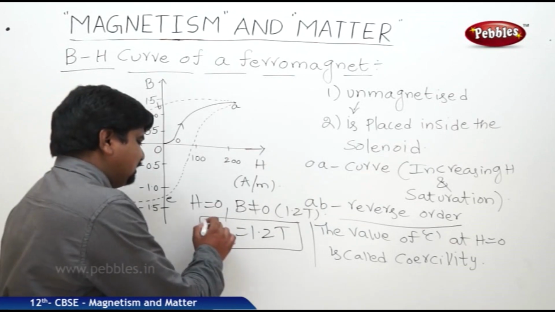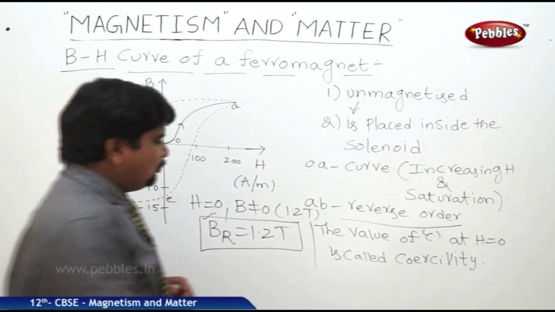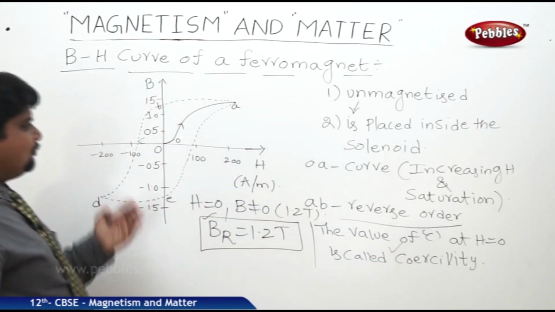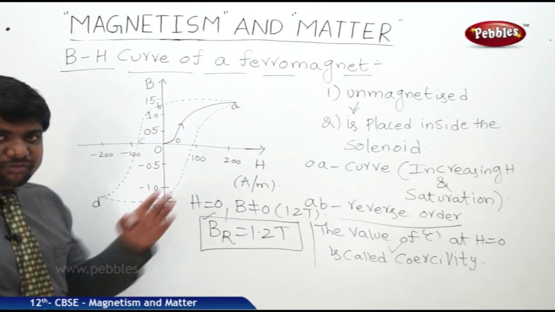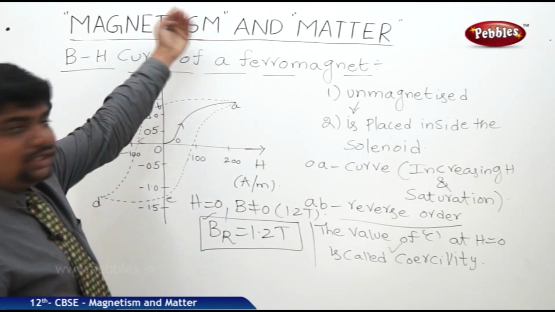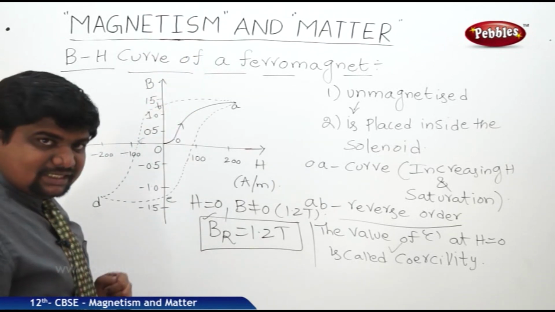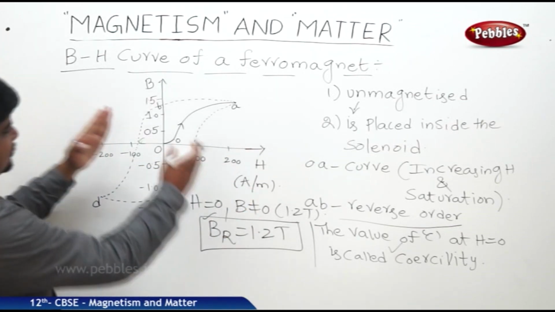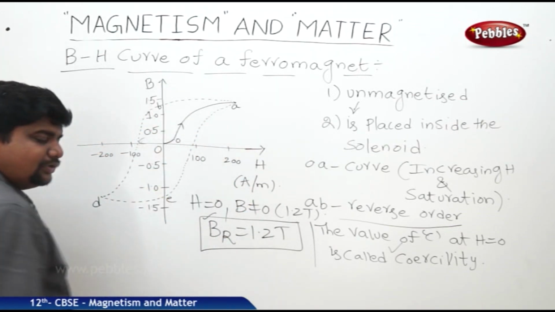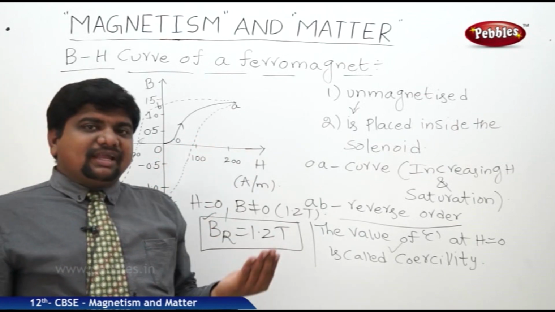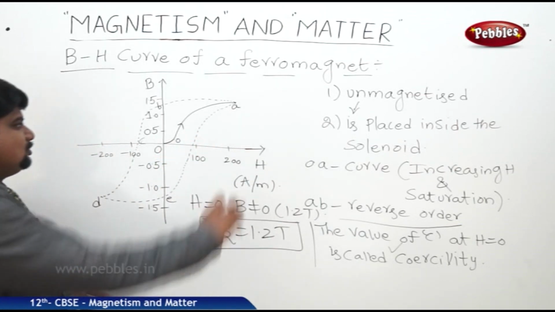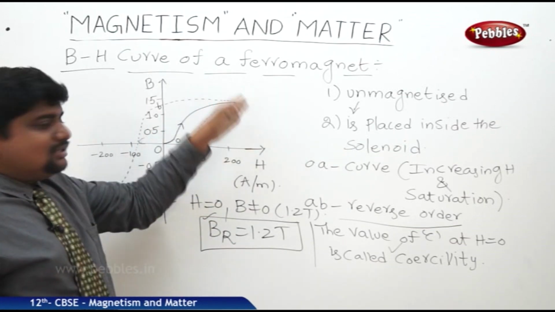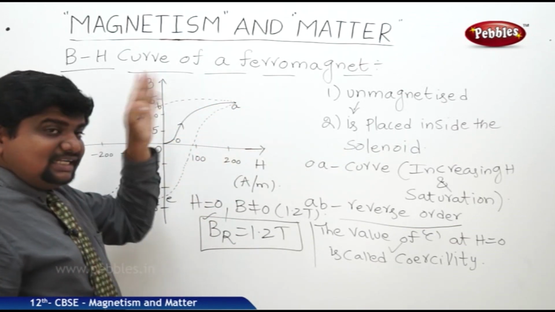And this BH curve gives the nature of the ferromagnetic substance, meaning what is the retentivity of the ferromagnet and what is the coercivity of the ferromagnet. If you want to know these values, this BH curve is very, very important. If you use hard ferromagnets, which can persist the magnetic field for a long time, we will get the BH curve in an expanded mode. If we use a soft ferromagnetic material for this experiment, we should not expect this reverse-order curve, because the reverse order also merges with the increasing line.